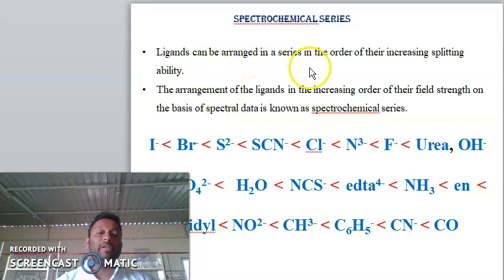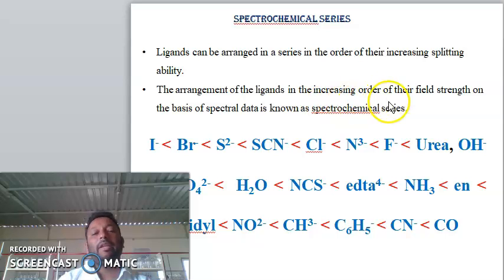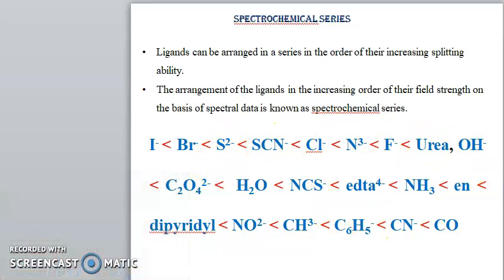Ligands can be arranged in a series in the order of their increasing splitting ability. The arrangement of the ligands in the increasing order of their field strength on the basis of spectral data is known as the spectrochemical series. Here are the different types of ligands which you have to see in this series. Here iodine is the weakest and CO is the strongest.